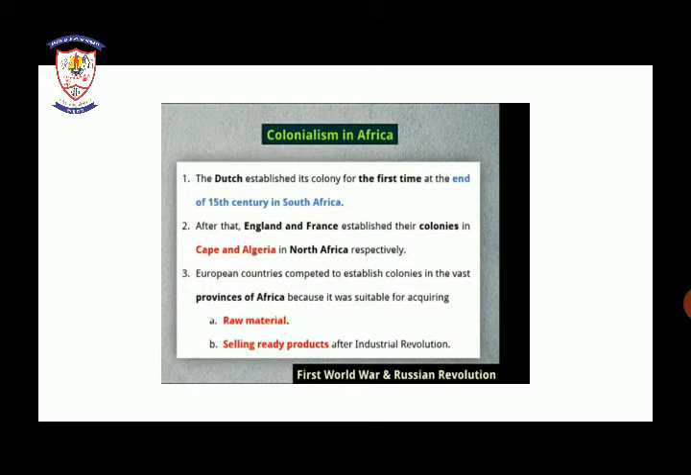Now what was happening? These European countries were taking the raw materials from these countries, and they were selling the products after the industrial revolution. They were taking the products and selling them at a high price. Okay, so these were the two reasons. Africa was suitable as the European countries entered and established their own control over the African countries.